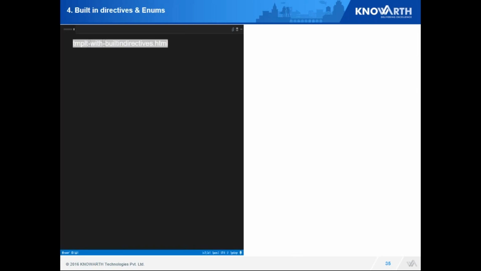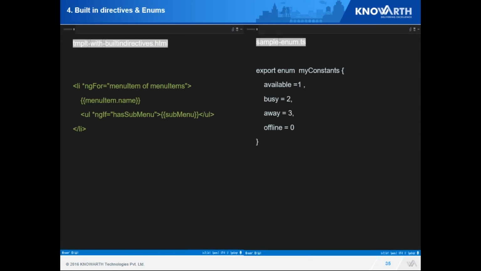Next is built-in directives and enums. We'll see how many directives Angular provides by default and how we can use those. And enums is nothing but my central place for defining all my constants. So people having a Java background would pretty much know what an enum is and why it is helpful. Here I have defined one constant object with several statuses. Now if I wanted to do this in another application, I would have to create one static JavaScript file and just define those constants independently. The downside to it is that those variables would be exposed at my browser level.